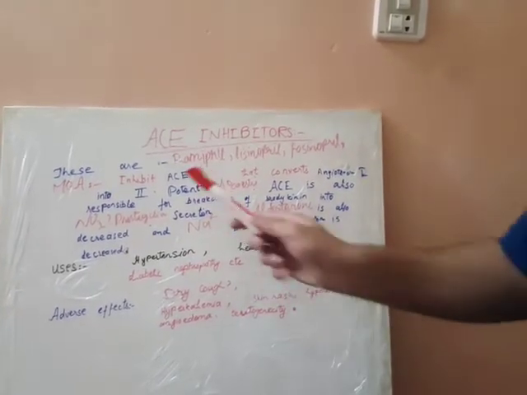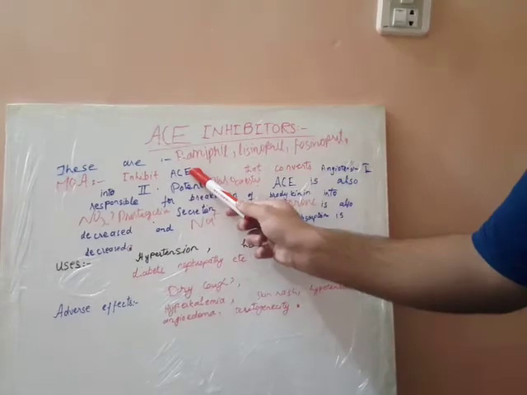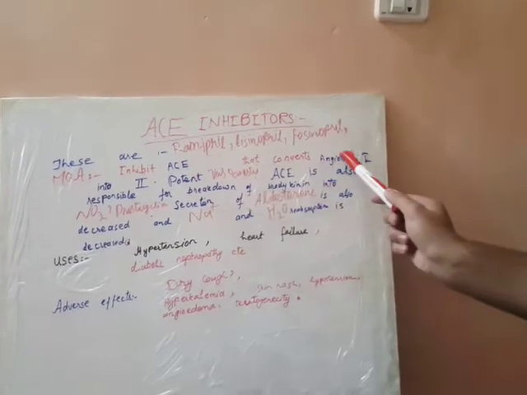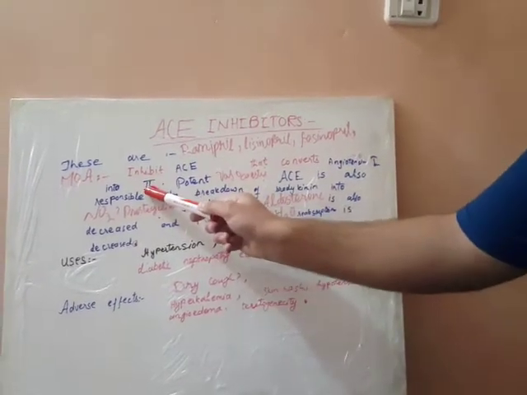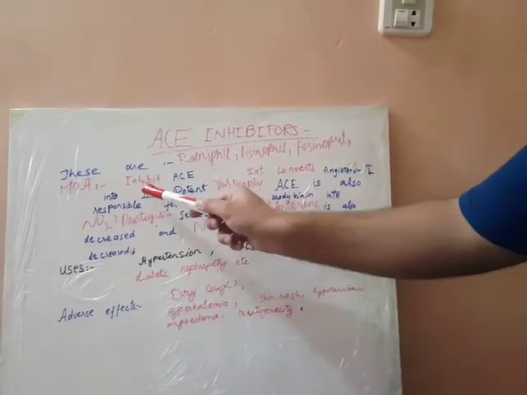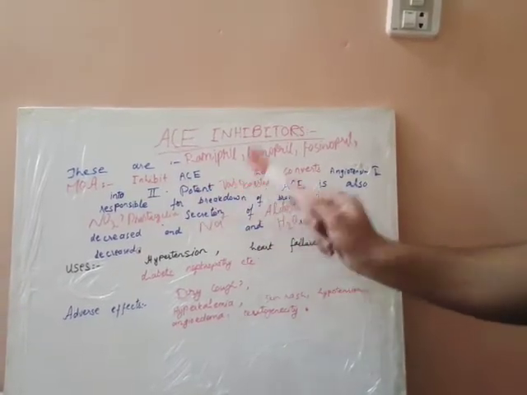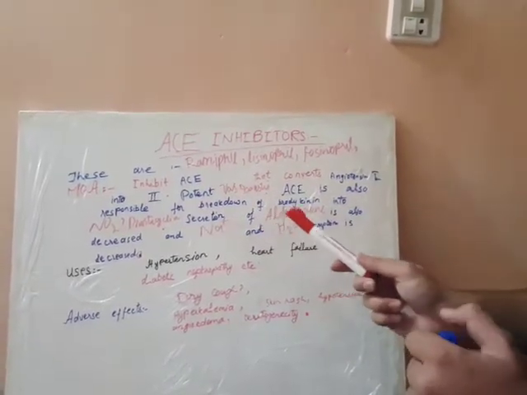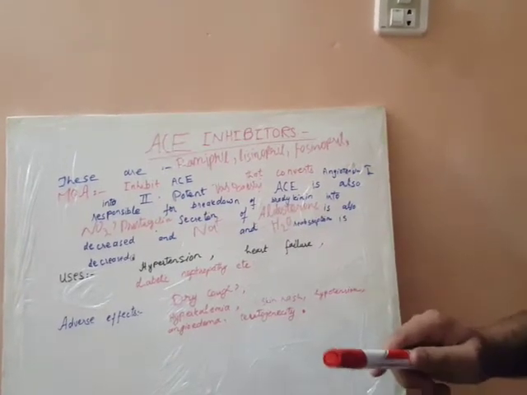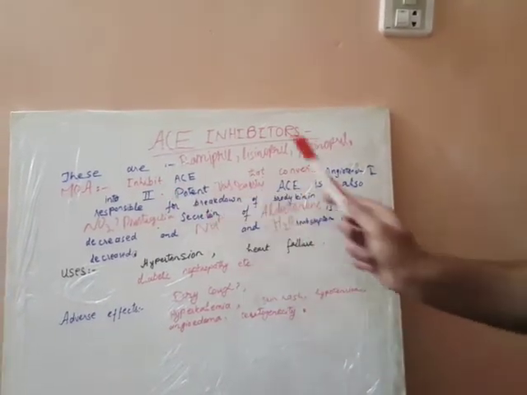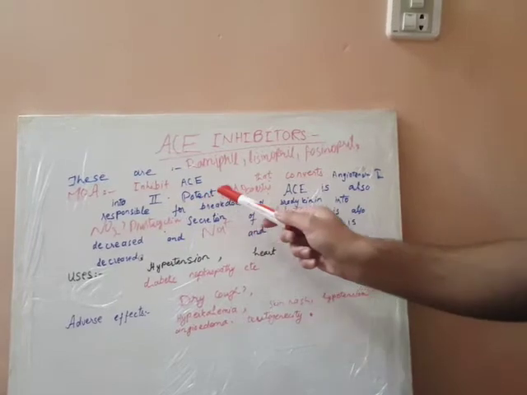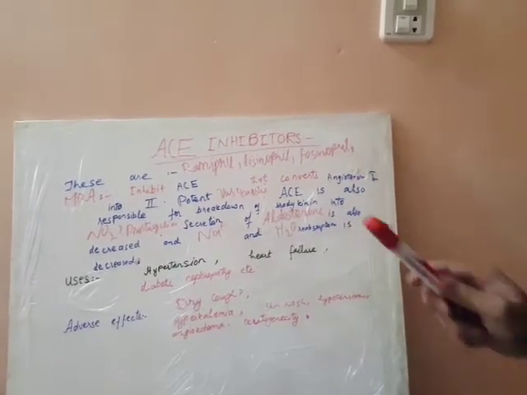Mechanism of action. These drugs inhibit the angiotensin converting enzyme that converts angiotensin 1 into angiotensin 2. Angiotensin 2 is a potent vasoconstrictor. It constricts the vessels and therefore blood pressure is increased. But when angiotensin 2 is not produced, then vasodilation occurs.